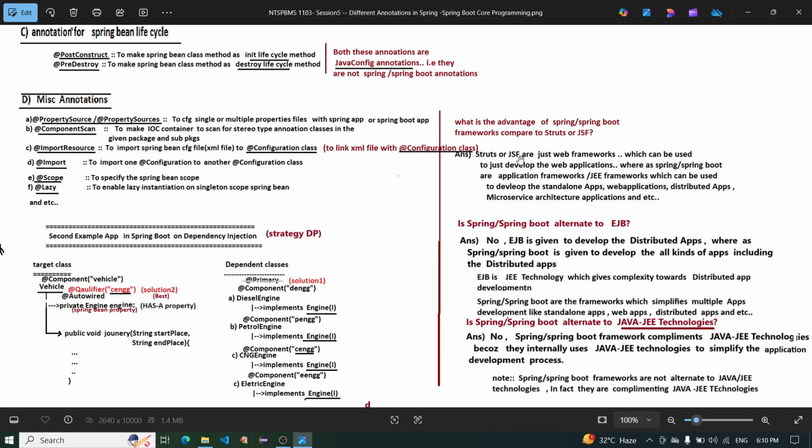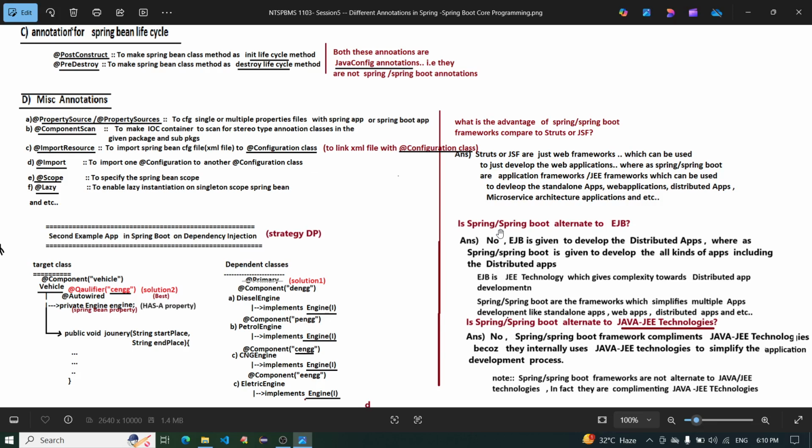Struts or JSF are just web frameworks which can be used to develop web applications, whereas Spring and Spring Boot are application frameworks, Java EE frameworks, which can develop standalone apps, web applications, distributed applications, microservices architecture applications, and so on.